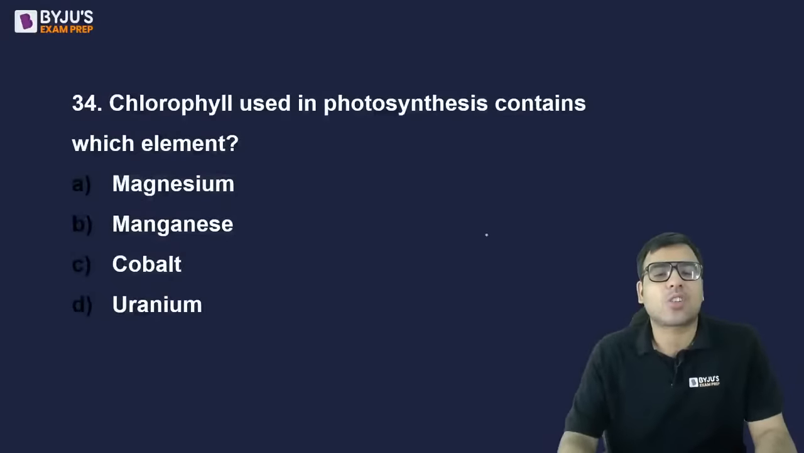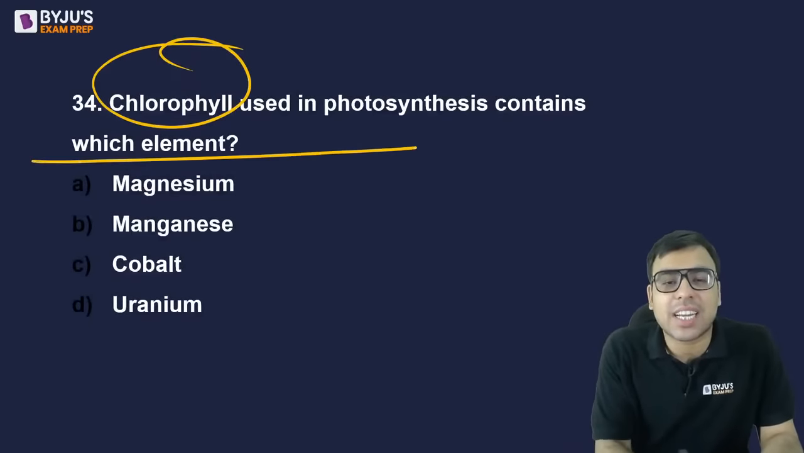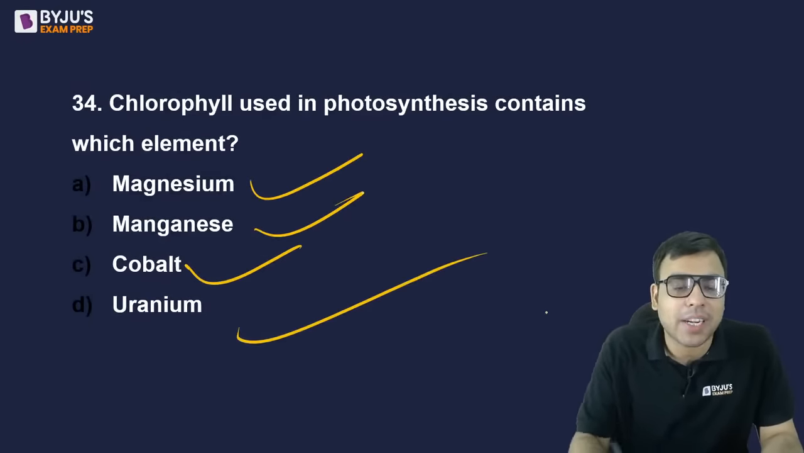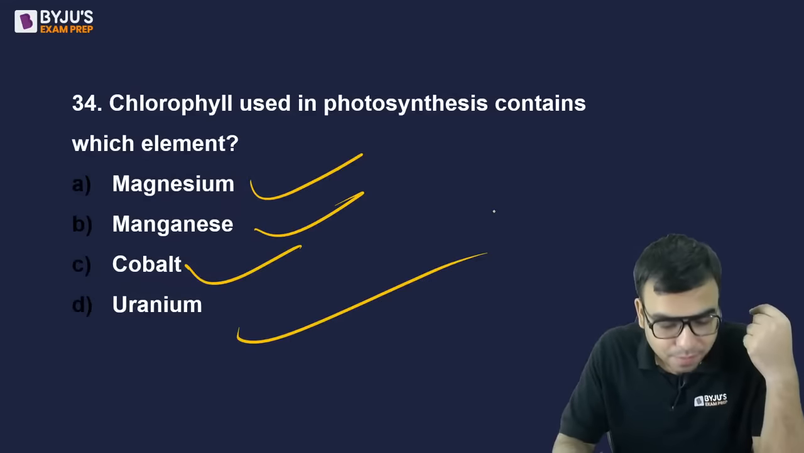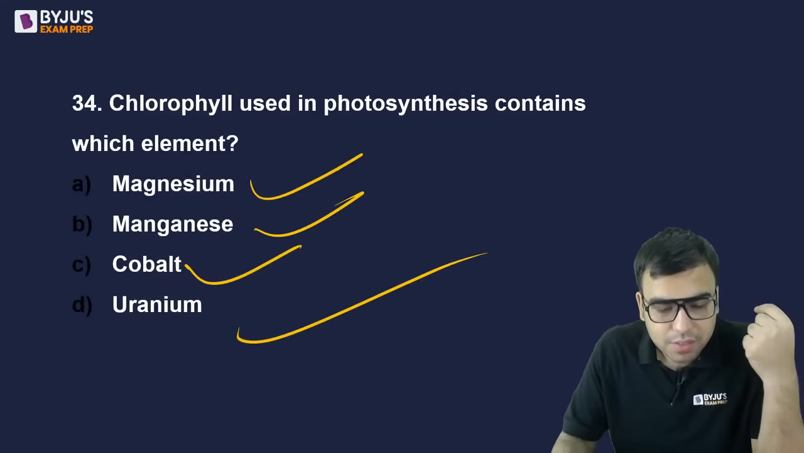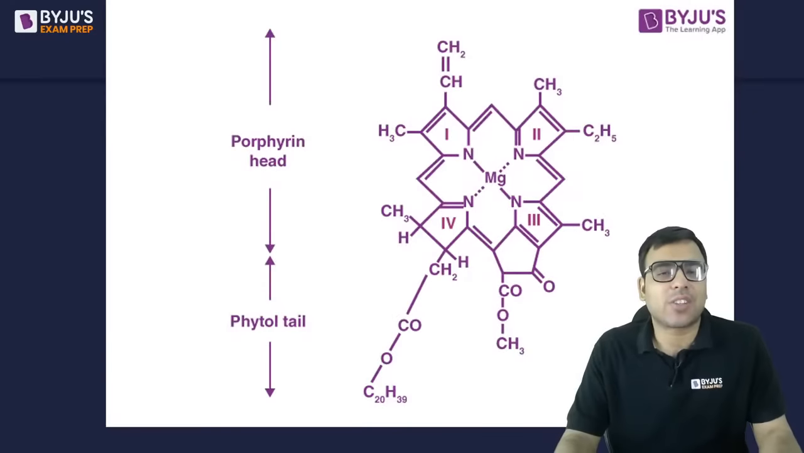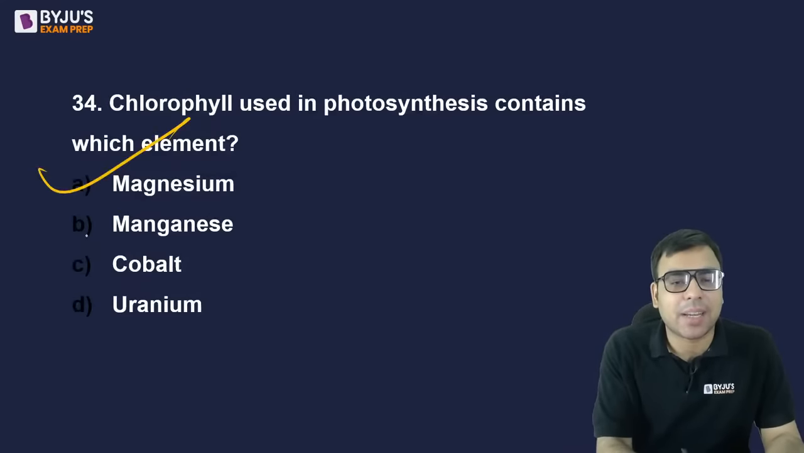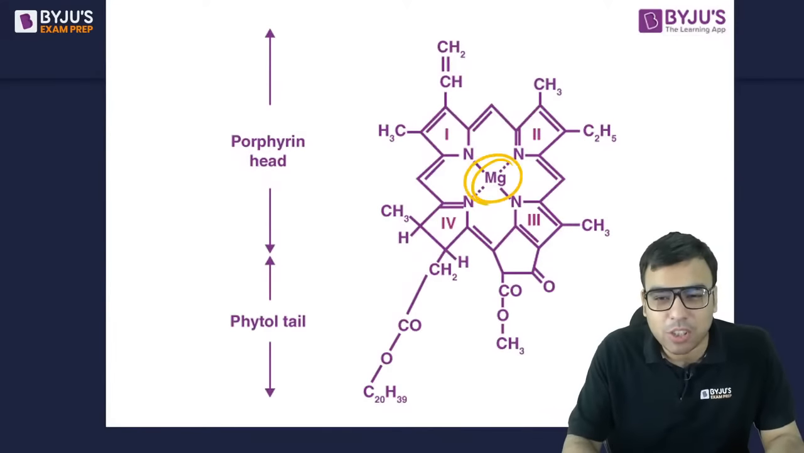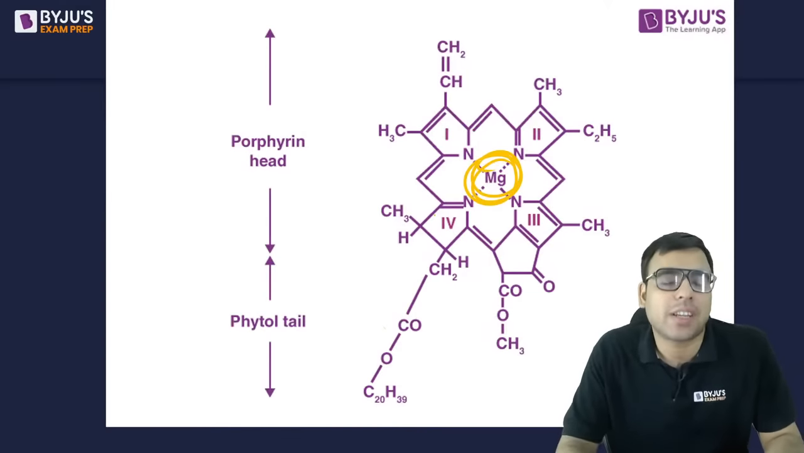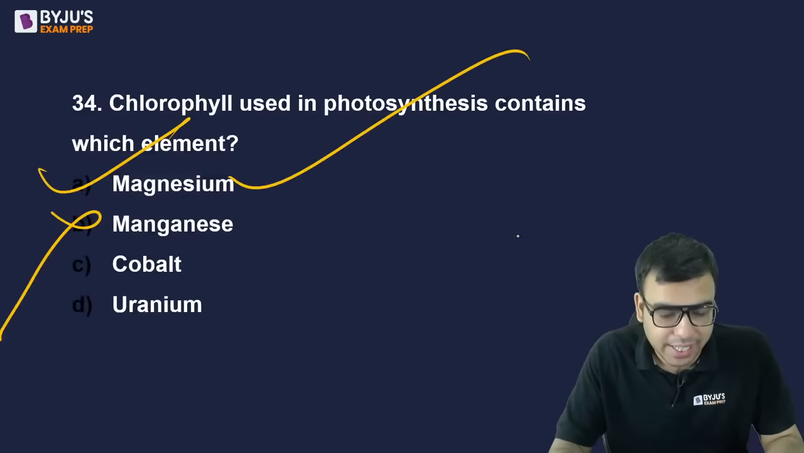The next one is, chlorophyll is used in photosynthesis, contains which element? Magnesium, manganese, cobalt, uranium. This I think I have taught. So the right answer is actually magnesium, not manganese. ये बता चुका हूं मैं, देखो बीच में ये chlorophyll में use होता है, magnesium होता है ना, so A is the right answer.